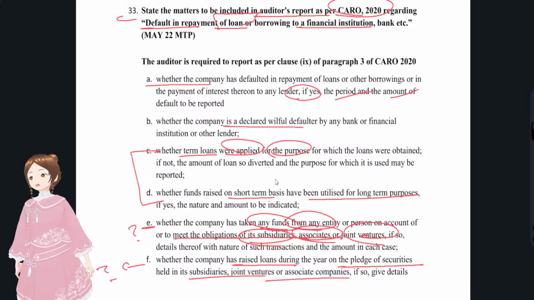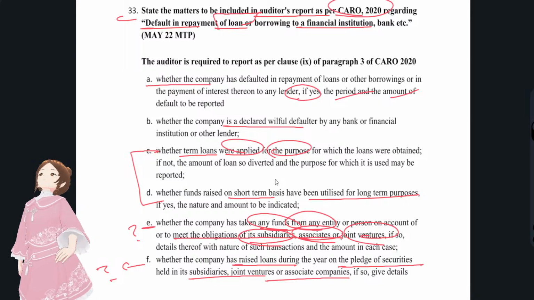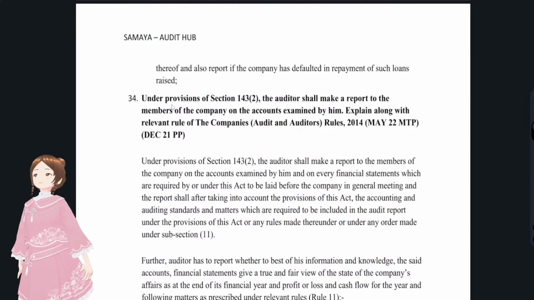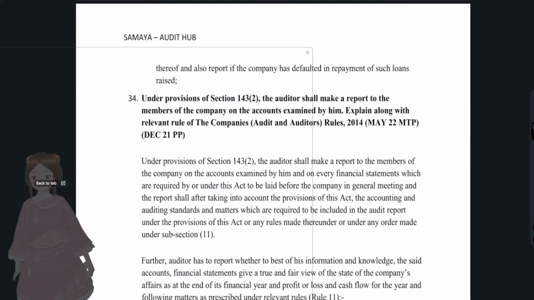D, whether the company had taken funds to meet the obligations of subsidiaries, associates, joint ventures. That's why the company did not generate any kind of money out of that spent loan amount. Is that the reason why? And the next point is whether the company had raised loans by pledging securities. See, if they have not repaid, the bank might take the securities with them, so that we might lose the authority, we might lose a subsidiary. So we have to actually disclose all these things in our CARO 2020, with regards to if at all a company defaults.